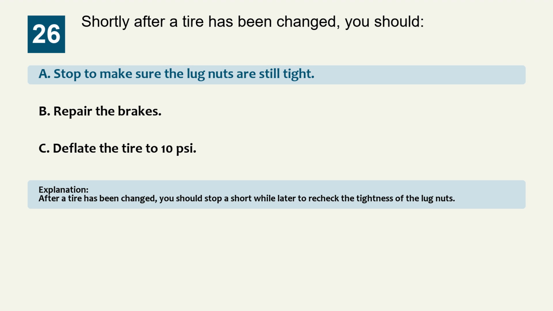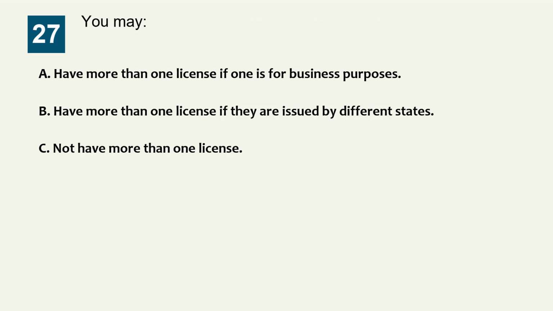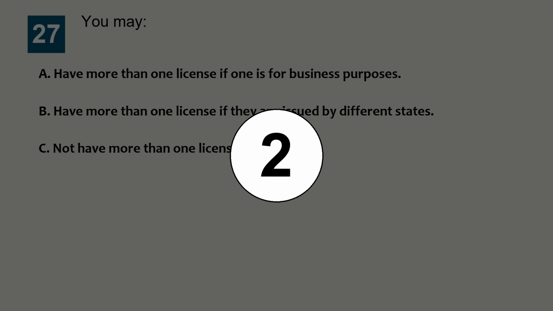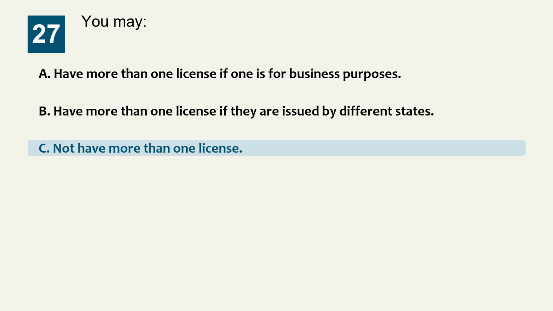Explanation: after a tire has been changed, you should stop a short while later to recheck the tightness of the lug nuts. Question 27. You may: Option A, have more than one license if one is for business purposes. Option B, have more than one license if they are issued by different states. Option C, not have more than one license. The correct answer is option C, not have more than one license.